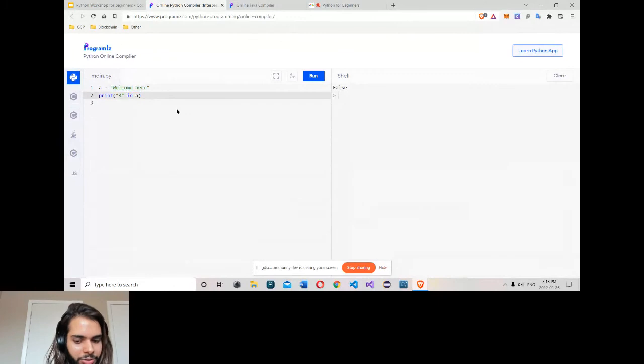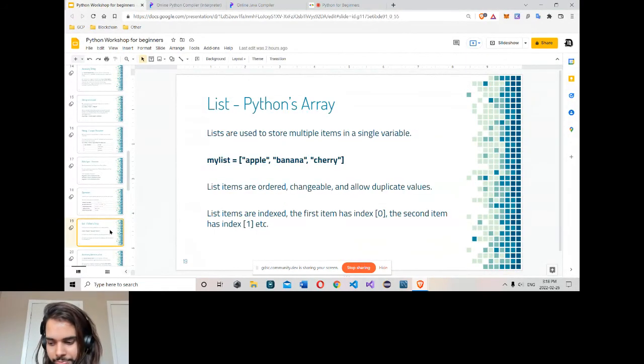There is not in to observe it. 3 should not be in A, right? Yeah, 3 is not in A. Then we have seen here. We actually have seen in A, so false. So they're all membership operators.